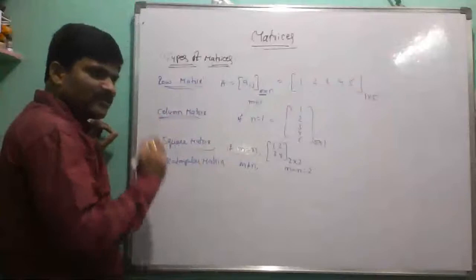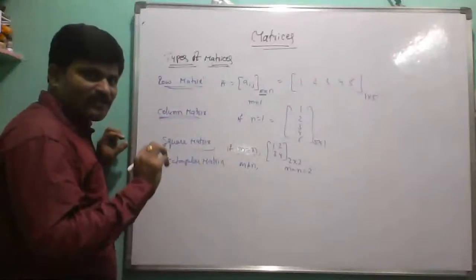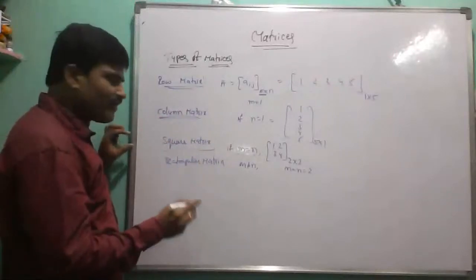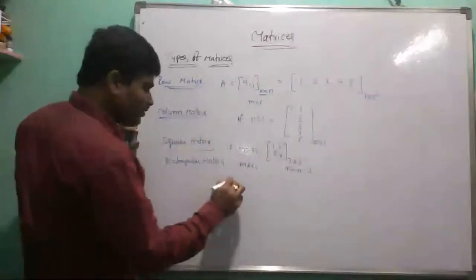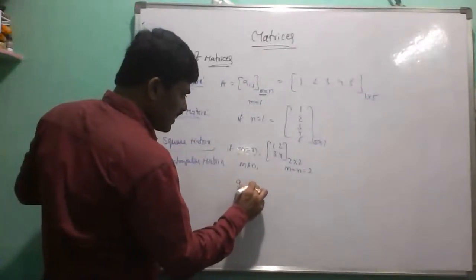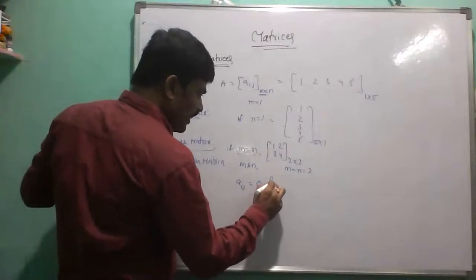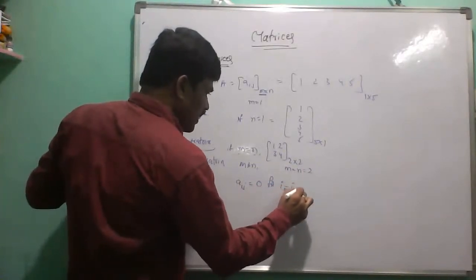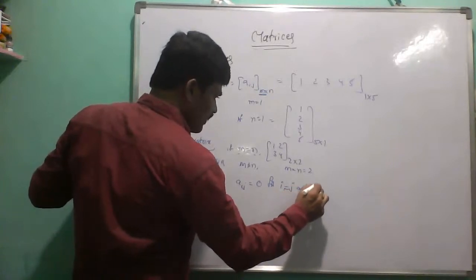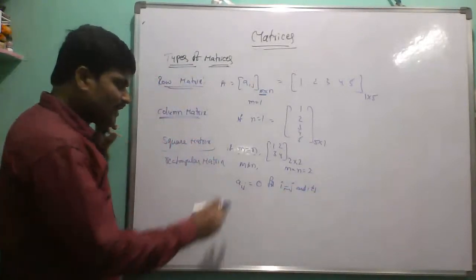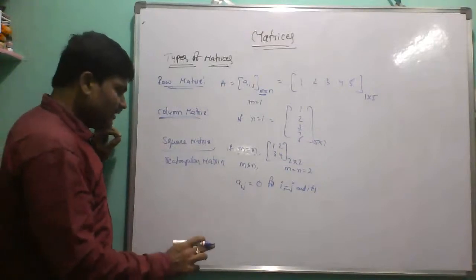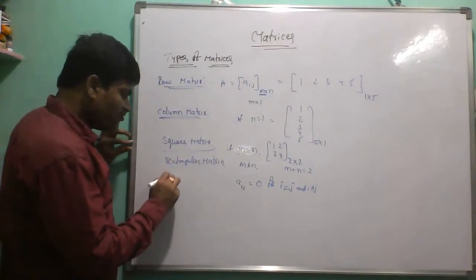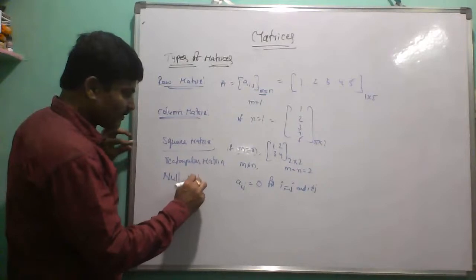Similarly, in a square matrix or a rectangular matrix, if all elements are zeros, so Aij equals 0 for every i equal to j and i not equal to j, then that matrix is called a zero matrix or null matrix.